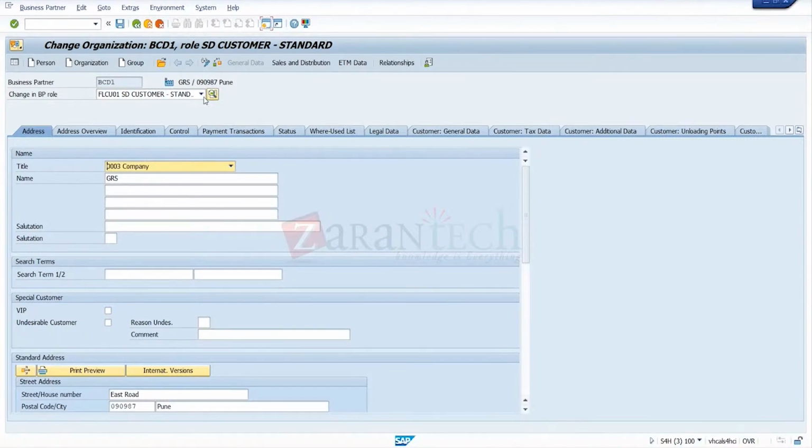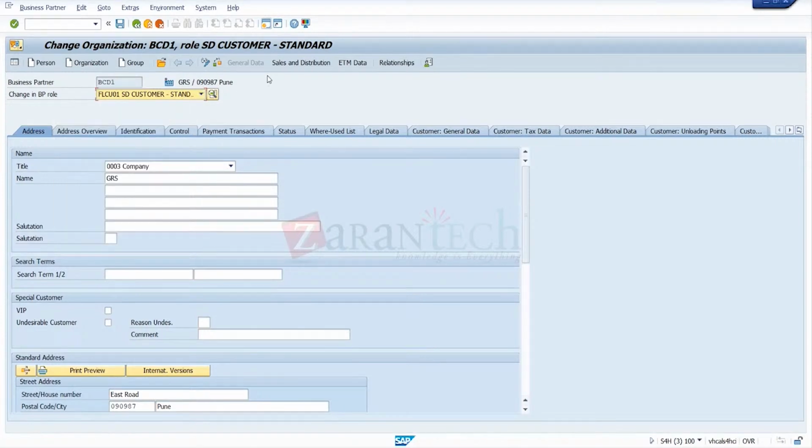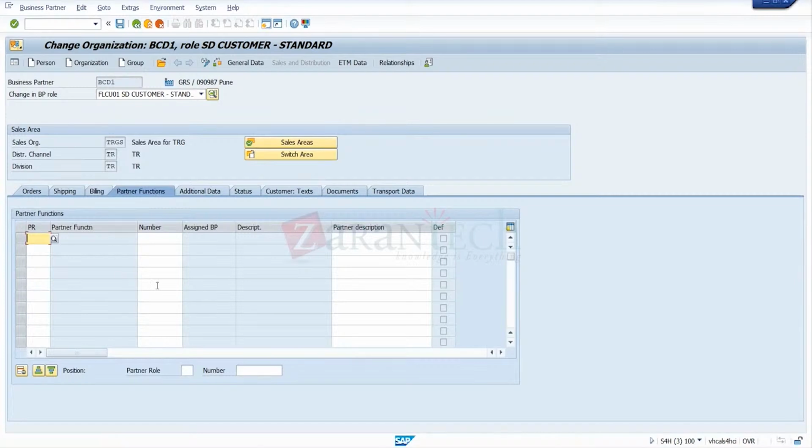So here we go for partner function, under sales and distribution data. Which partner is related to this main partner? If you have more than one, you can assign multiple partner functions. If you are going to do two different sold to parties, take both of these.